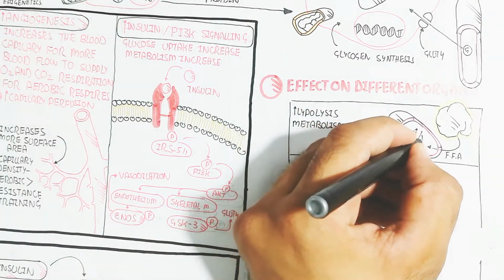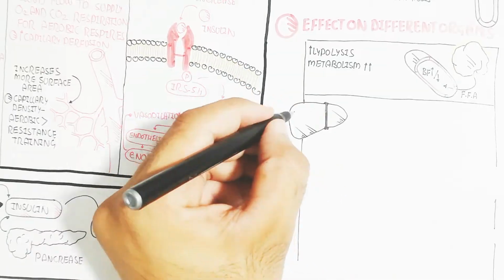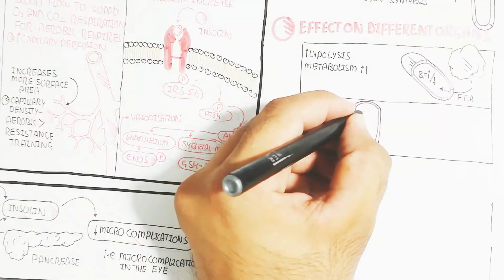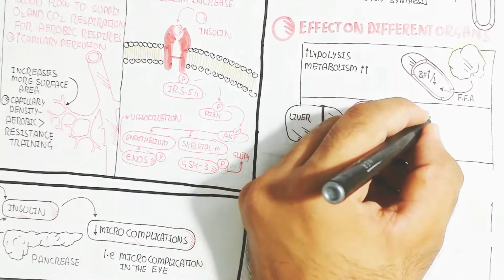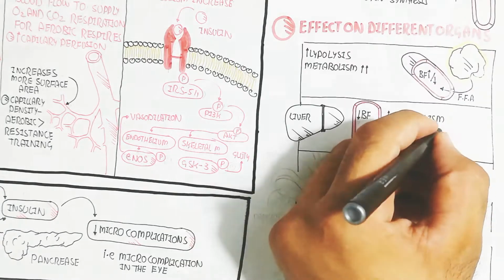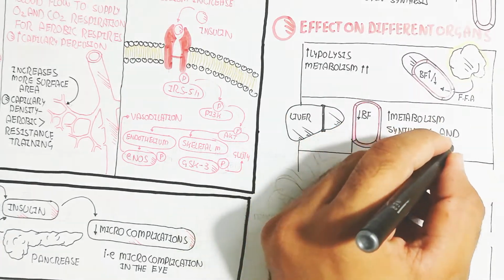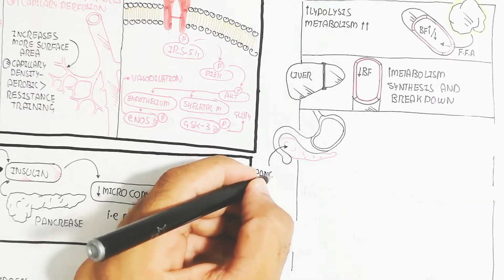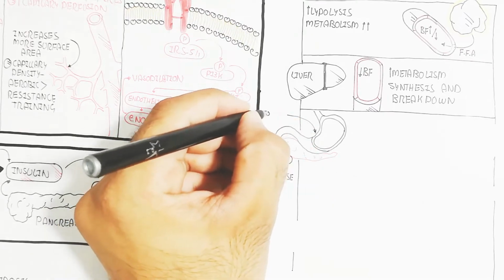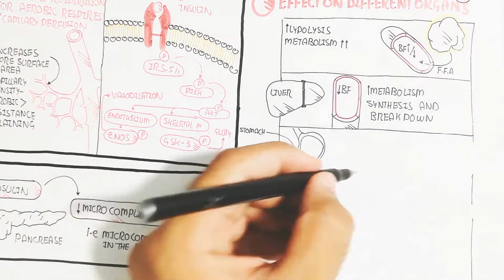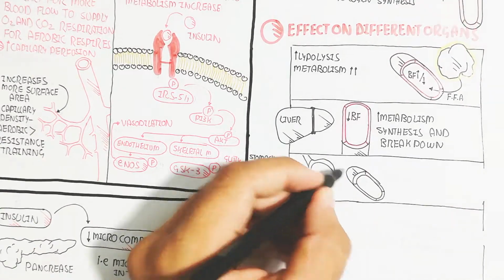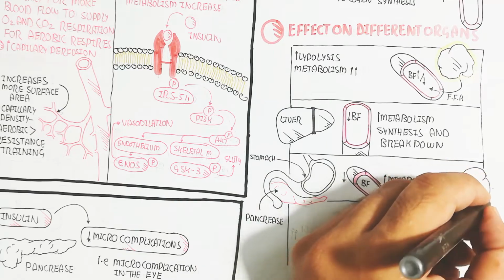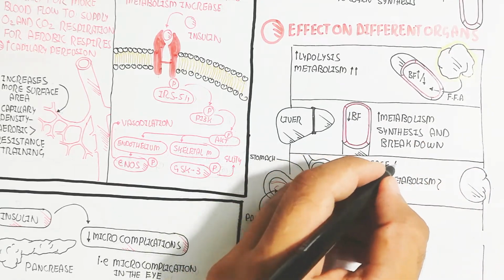So this is the lipolysis, and metabolism will increase double, and blood flow can be increased or decreased. But the free fatty acid, the lipolysis will increase. In this way, the free fatty acid is used, and there is fat loss. While in the case of the liver, the metabolism will increase, and synthesis and breakdown increase, and the blood flow into the liver will decrease. While in the digestive system, the stomach, pancreas, gut, and kidney also lead to increased metabolism possibly, and possibly the blood flow will decrease.